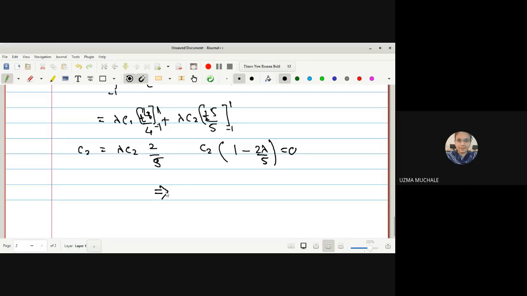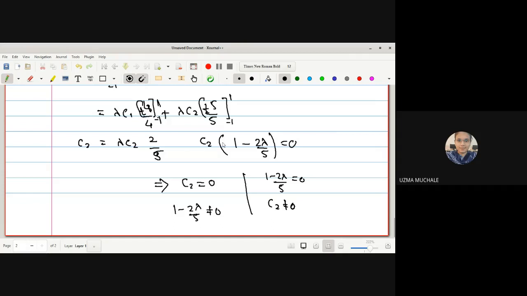In this way again we have two cases: either C2 is 0 or 1 minus 2 lambda upon 5 is equal to 0. And here 1 minus 2 lambda upon 5 is not equal to 0, and C2 is not equal to 0. What will happen if this condition holds? If C2 equals 0, then this will not be equal to 0.